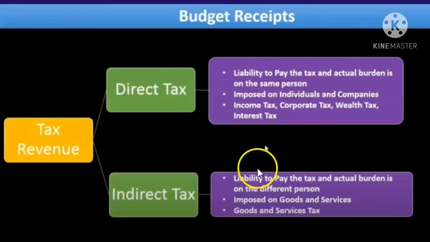Indirect tax, liability to pay the tax and actual burden is on a different person. So it is imposed on goods and services. So it's only a single tax that's known as what? Goods and service tax. So all over India, only one tax is collected, that is known as goods and service tax, that is GST.